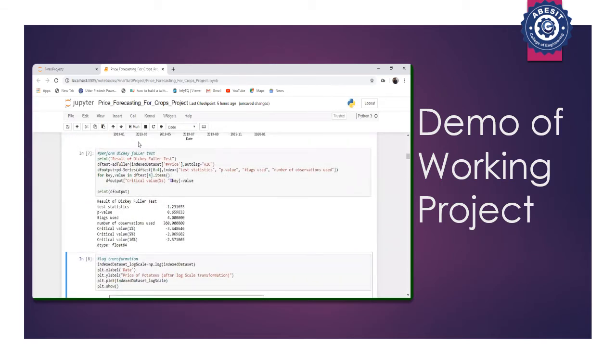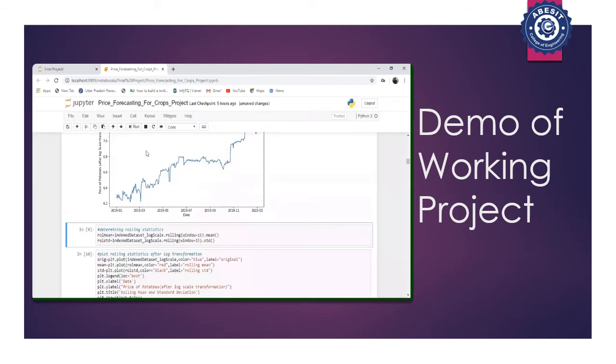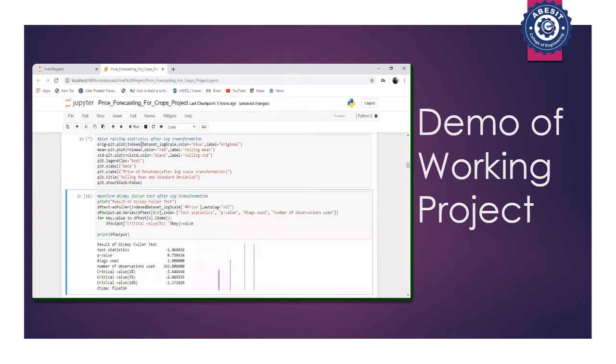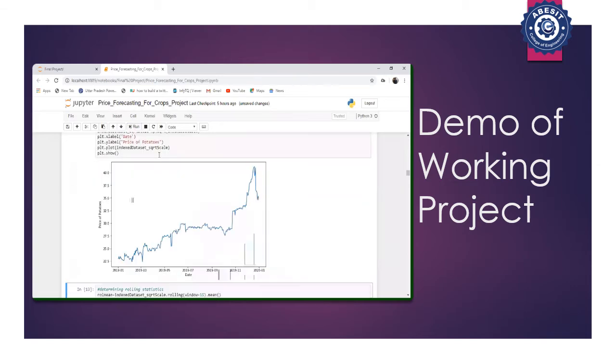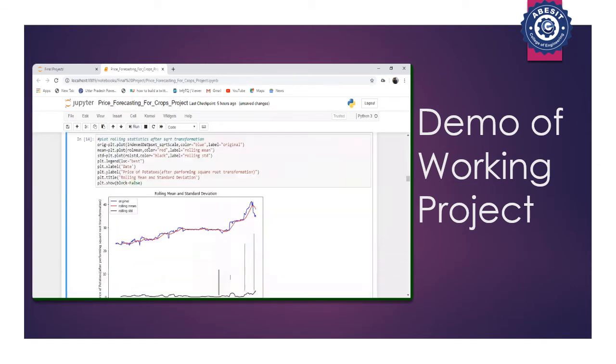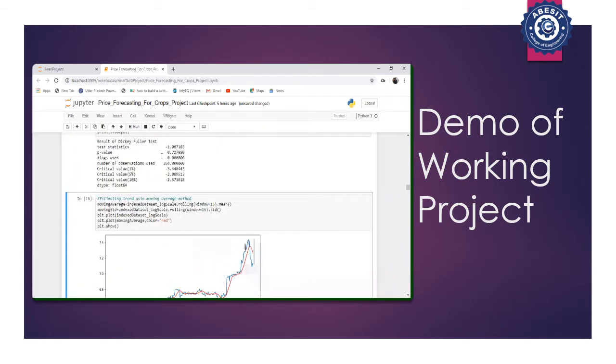So for making the time series stationary, we applied various transformations. The first transformation that we applied is log transformation. After applying log transformation, we again checked the stationarity of the time series. Then we applied one more transformation, that is square root transformation. After applying this transformation also, we checked the stationarity of the time series, and then we compared both the transformations and we found the log transformation better.